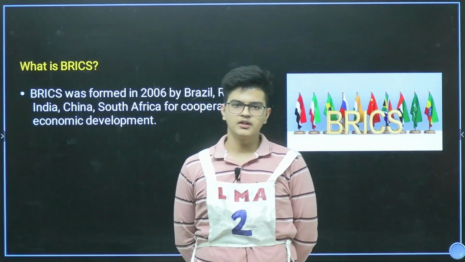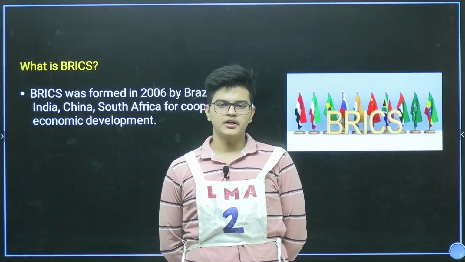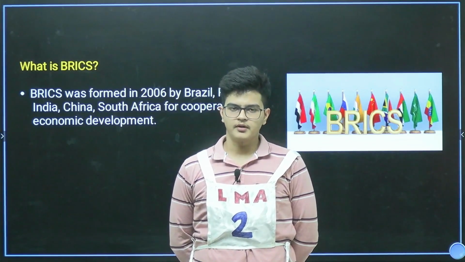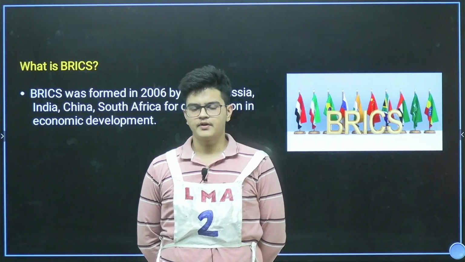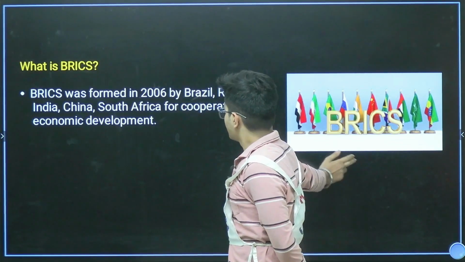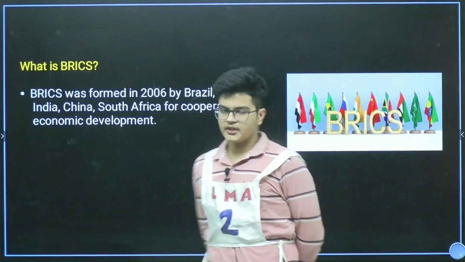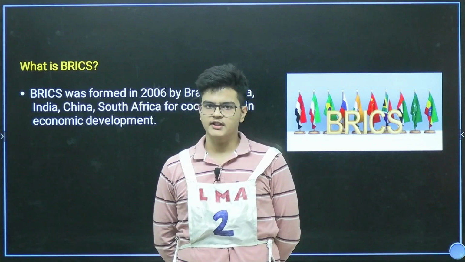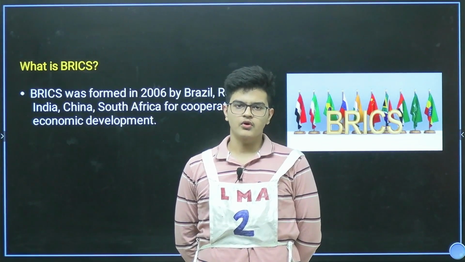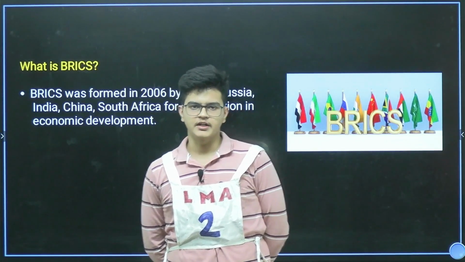As I have told earlier, Brazil, Russia, India, China, and South Africa, these countries have formed the group, and other countries like United Arab Emirates, Egypt, and different countries are now part of this group. An important point here is that BRICS was founded in 2006, and the major reason for forming BRICS is economic stability in these countries.